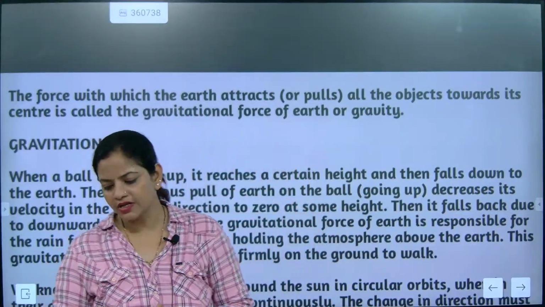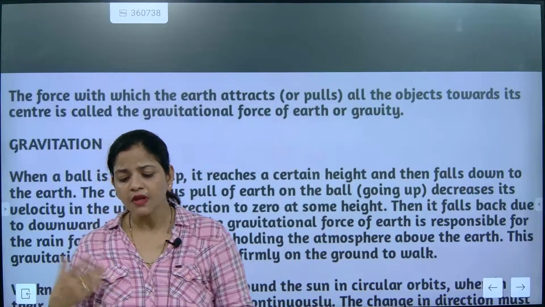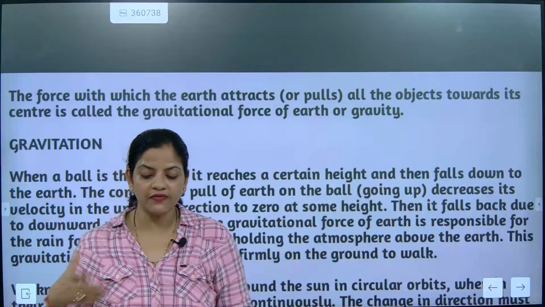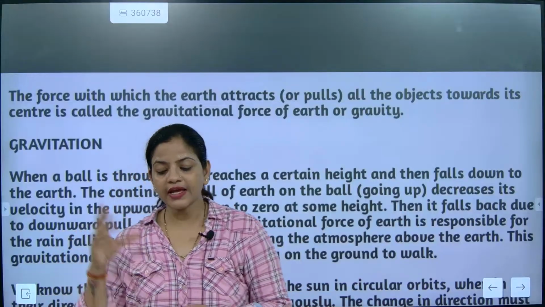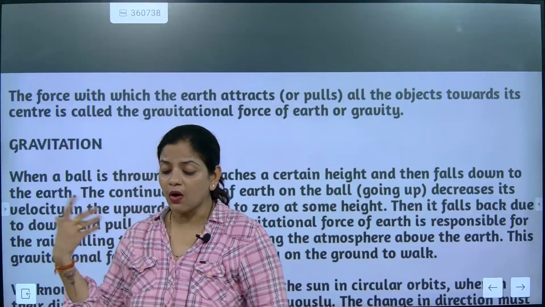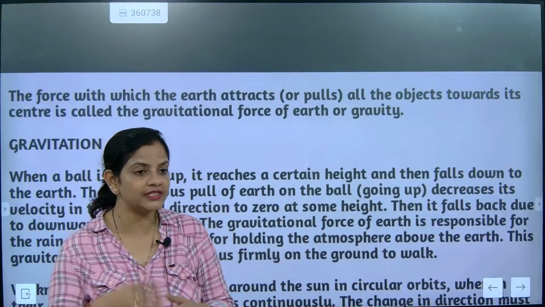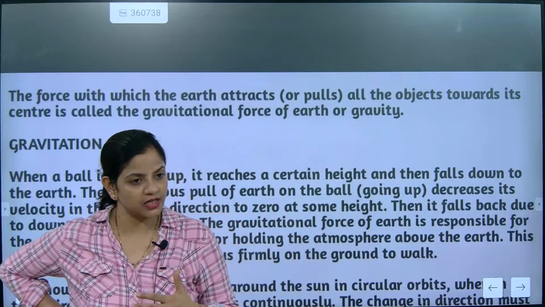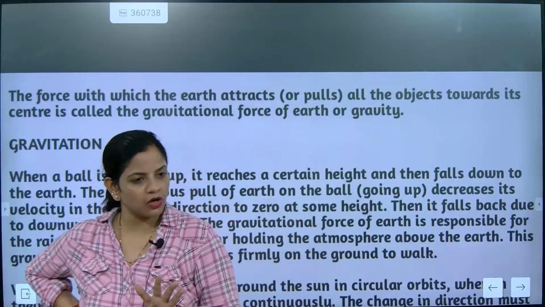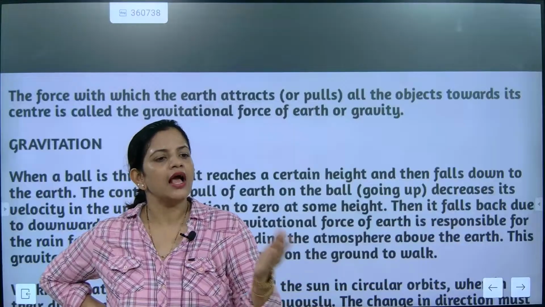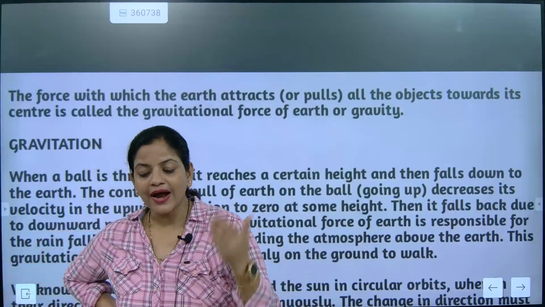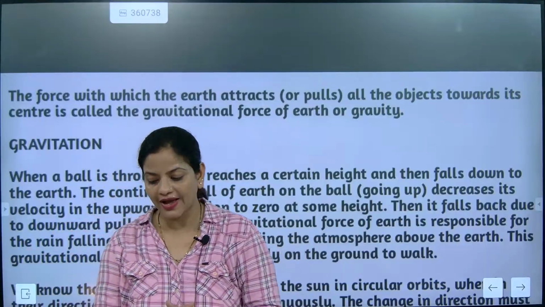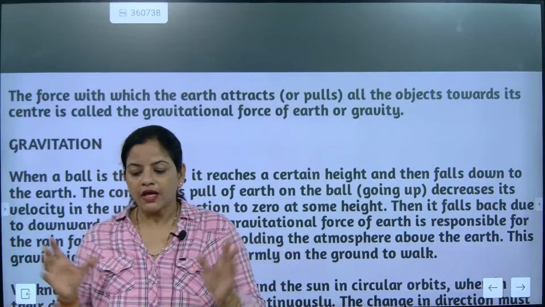So the most important thing is that this is called the force of attraction or gravity. We need to understand some very important thing here. If somebody asks how the objects are attracting each other, is it a natural attraction? And if two objects are not attracting each other, what does that mean? See, one book is kept on a table, and another book is kept on another table. If the attractive pull is very strong, then why are these two objects not coming together? Correct question, right?